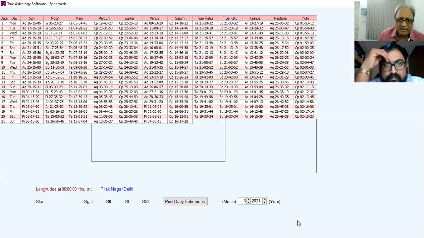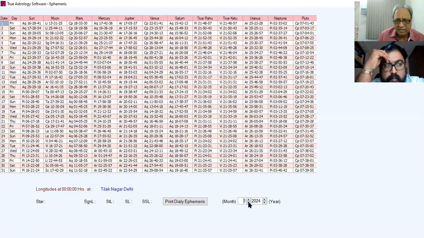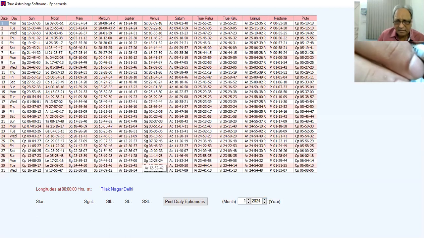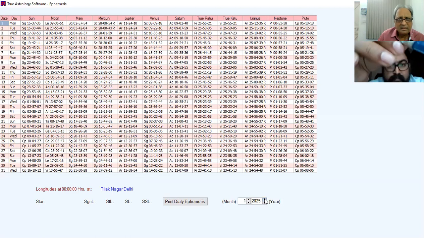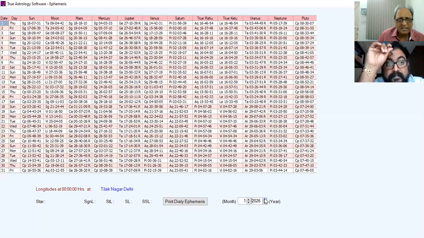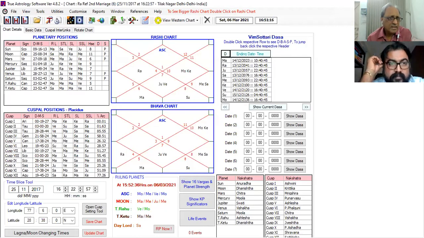Sir, all the things should agree, only then the target will be hit, otherwise not. See, January 24, Jupiter is in Aries. Next, I'm making it 25 January. It is in Taurus. In 26, it is in Gemini. So Gemini is a very strong sign here. Okay, and Venus, Jupiter, Venus, and Mercury.